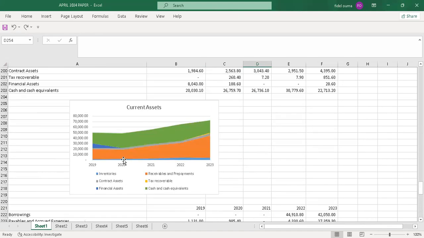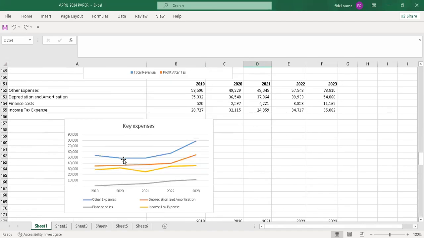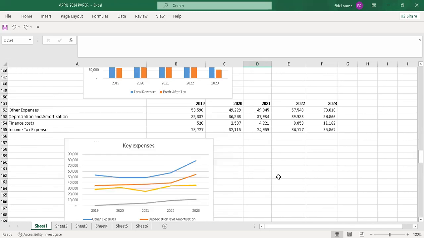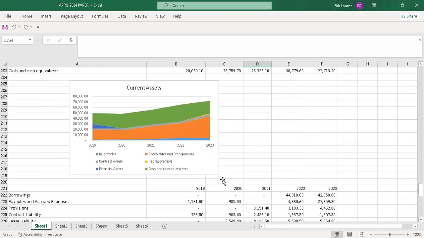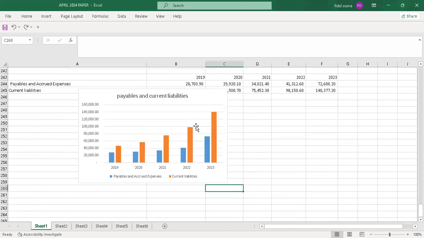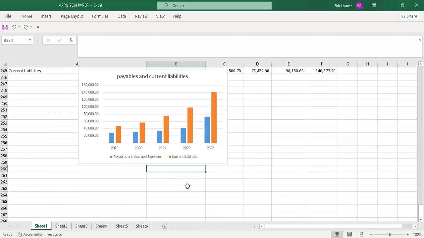Yeah, it's tedious. So I'll have to run up and down. So we have efficiency and liquidity ratios. So I'll just do the same here. So I love 2019.